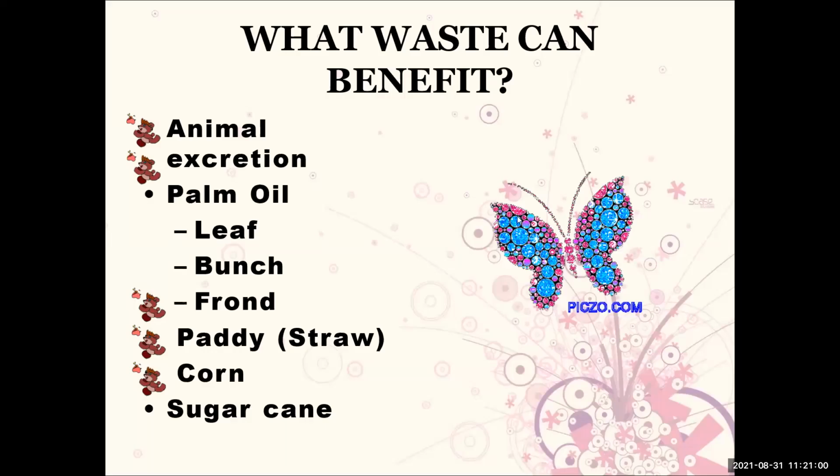So these are the benefits from the agriculture waste. Which type of benefits from this? The palm oil leaf and bunch, and the sugar cane. The farming activity means the generation of agricultural waste. Beginning from land clearing till harvest, every phase of farming activity results in the generation of agricultural waste.